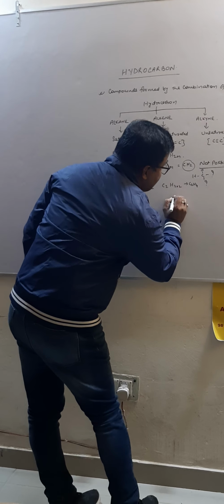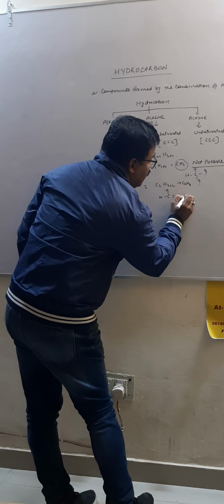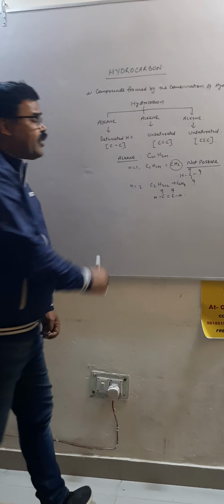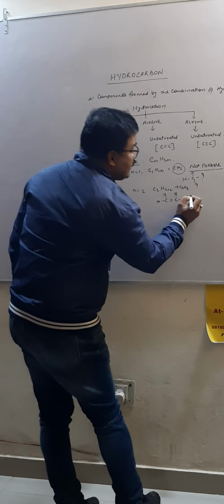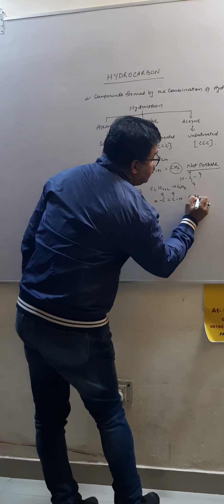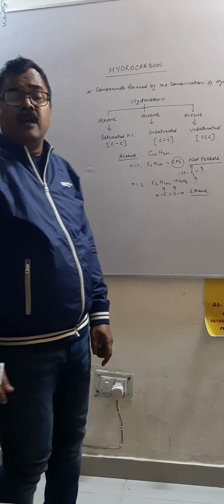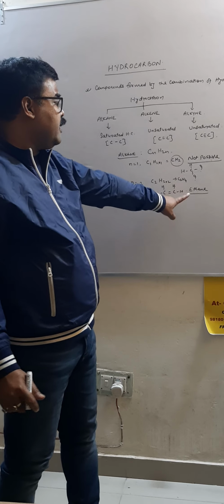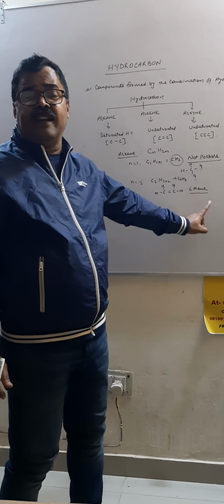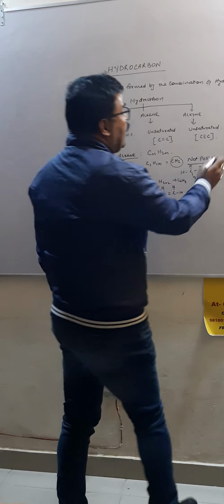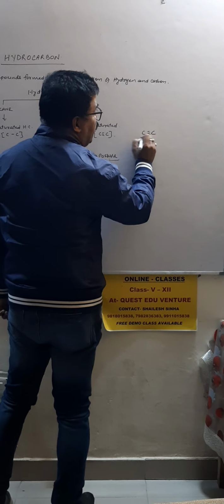So the structure is C double bond C. This is a structural formula of alkene, that is ethene. This is known as ethene. Is that clear? Double bond indicates ene. 2 carbon indicates ethane. So the compound name becomes ethene. See, in the similar way, you see alkyne, that is carbon-carbon triple bond.